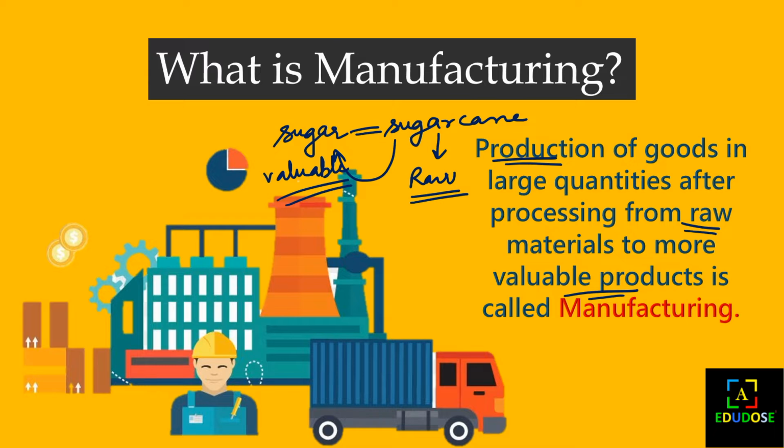So you can see that by manufacturing, the production of goods is done in large quantities, because manufacturing is done by large industries and large factories. The processing of raw materials into valuable products in large quantities is called what? Manufacturing. So as we have seen manufacturing, let's discuss the next topic.